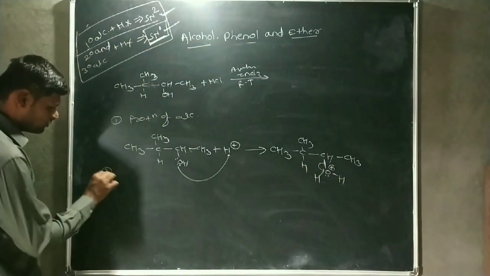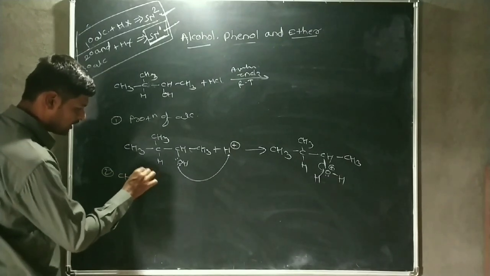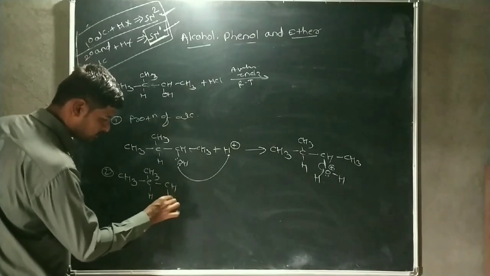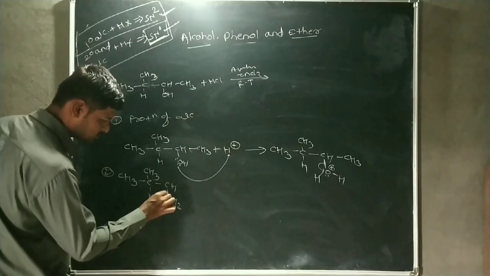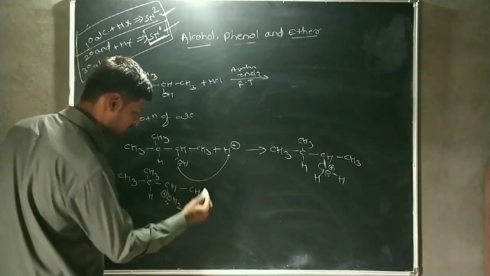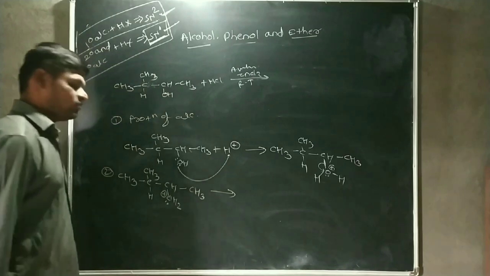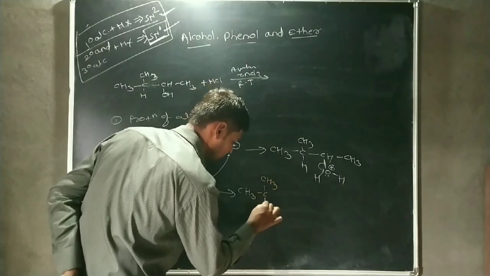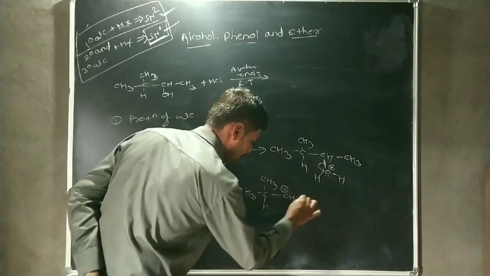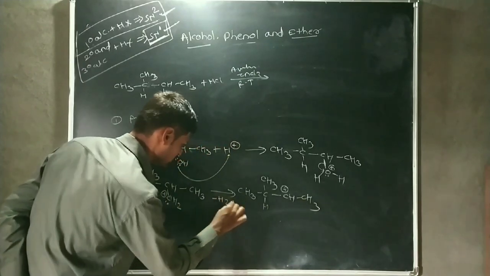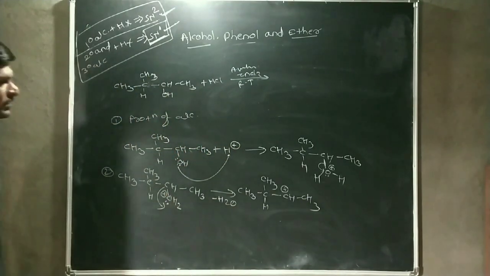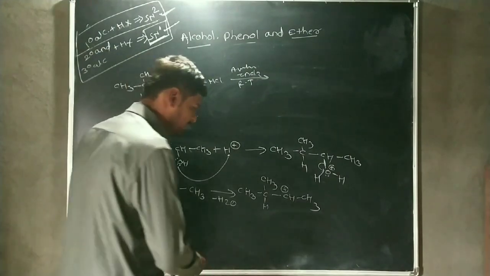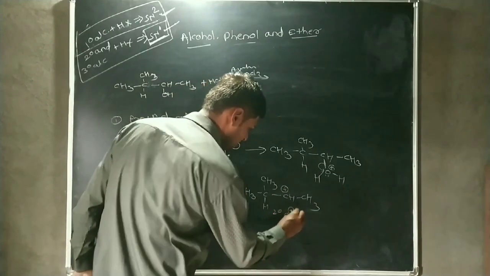After elimination of the water molecule, there is a formation of a carbocation. At this point, there is a formation of a secondary carbocation. This is OH2, which should carry a positive charge, and there is a formation of CH3. After elimination of the water molecule, there is a formation of a secondary carbocation. Minus H2 should be eliminated. Okay, this H2 is eliminated.